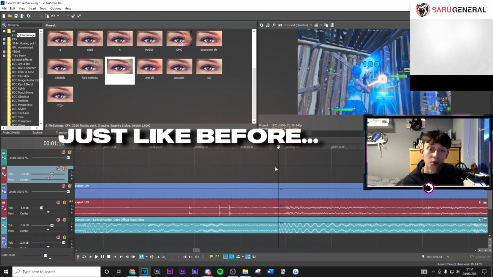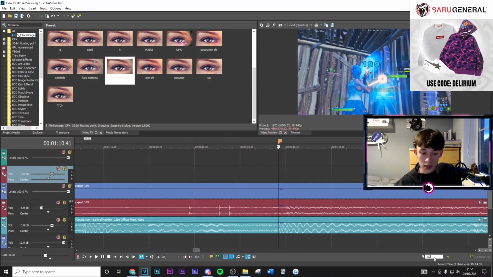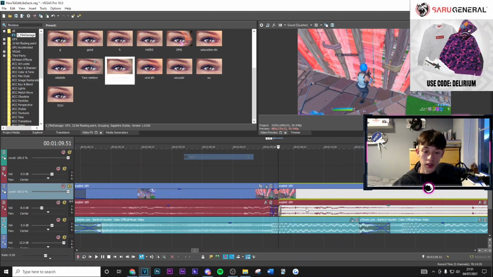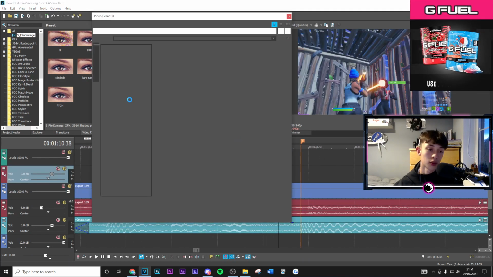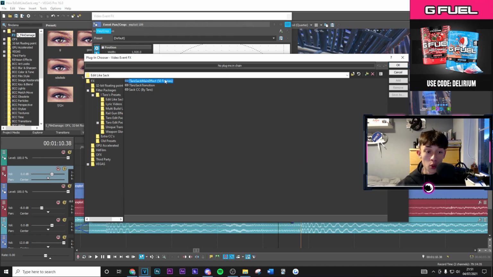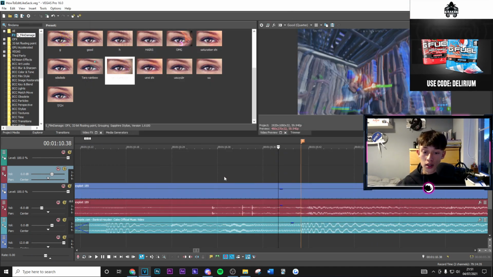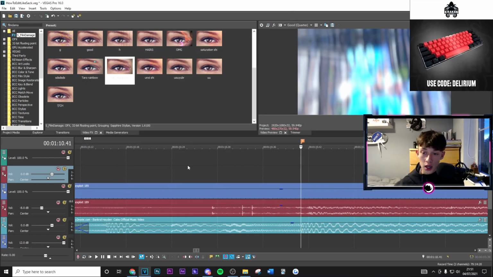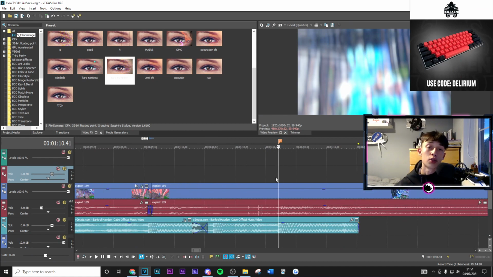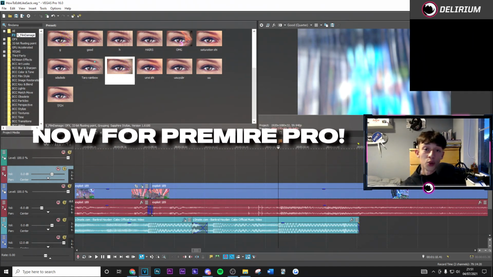And then, as again with all the clips in here, you just want to go ahead and go minus 50 frames back from the main beat drop. Go ahead and split the clip here. Then you want to go ahead and go on to effects and just apply that same nice slow-mo and impact effect, just like so. And yeah, that's basically going to help you achieve a very nice editing style, just like Zach on Sony Vegas. Now let's hop into Premiere Pro.